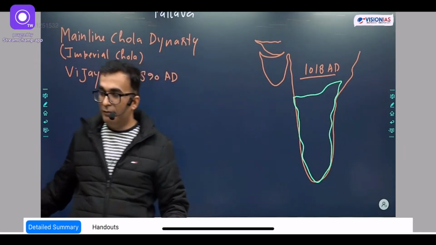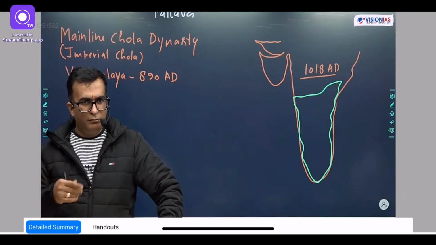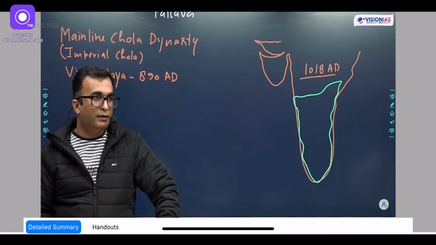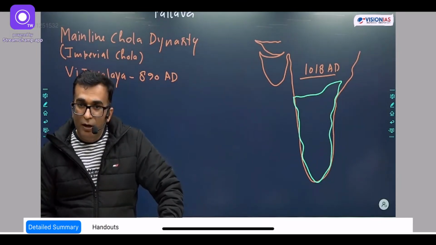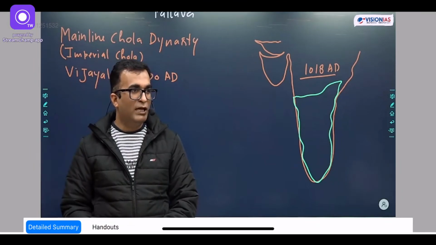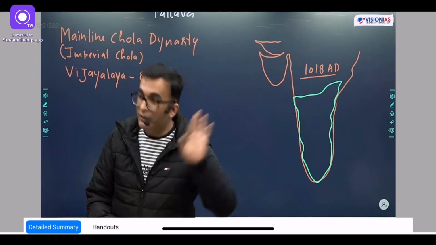Do you understand the meaning of the word Imperial? We will discuss the generic, modern meaning later. What is the generic meaning of Imperial? Royal? Imperial does not mean royal. Imperial means, yes, very good, exactly.